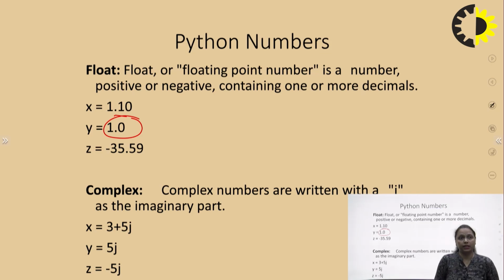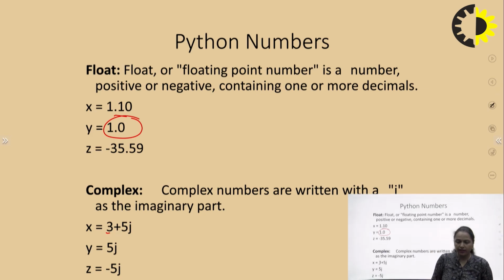Next, we have complex. Complex numbers are written with a j for the imaginary part. Whenever we want to use imaginary part data, as you have studied in mathematics, with vector equations or iota type equations, there is a feature in Python, the complex data type. Here you can represent real data plus imaginary data. So it is written 3 plus 5j, that is the real part and the imaginary part, or you can simply write 5j or minus 5j.